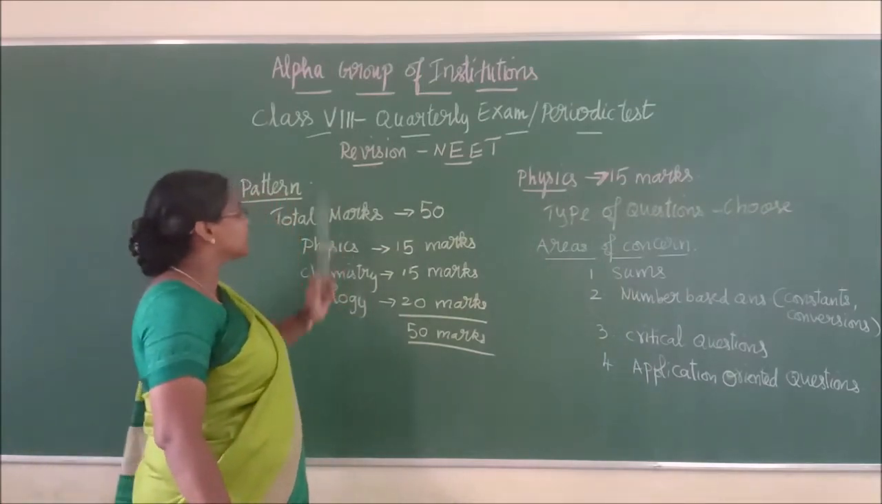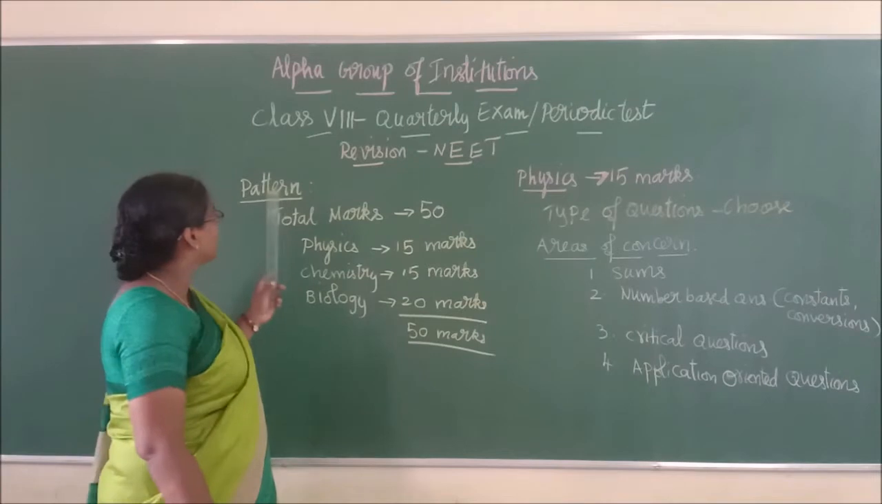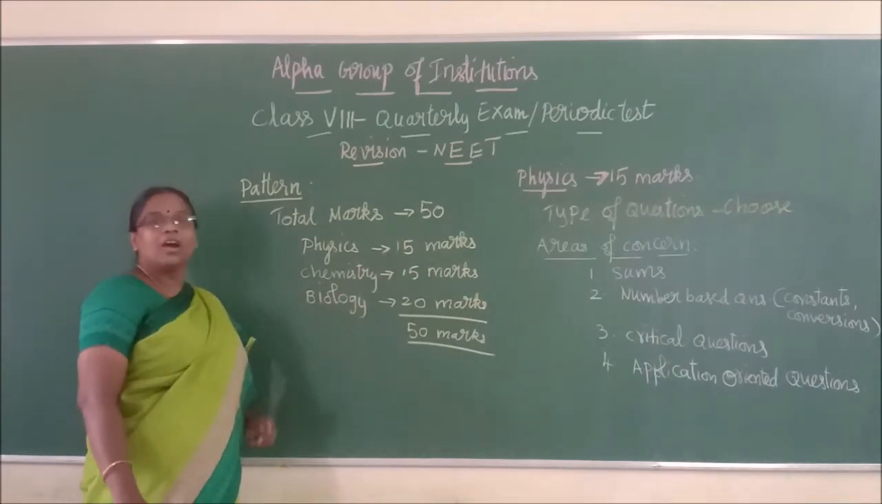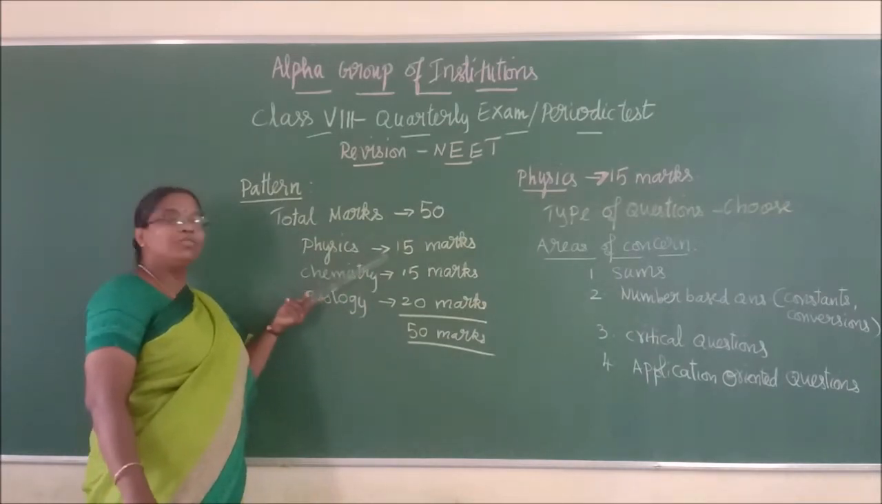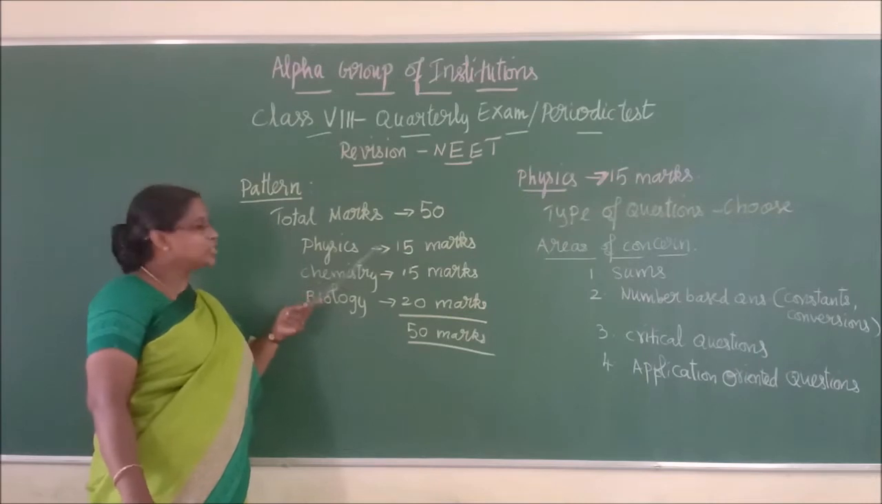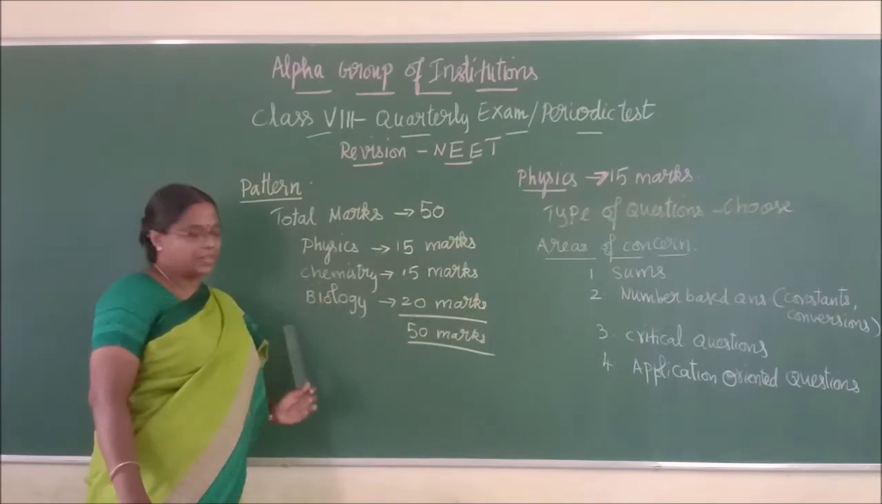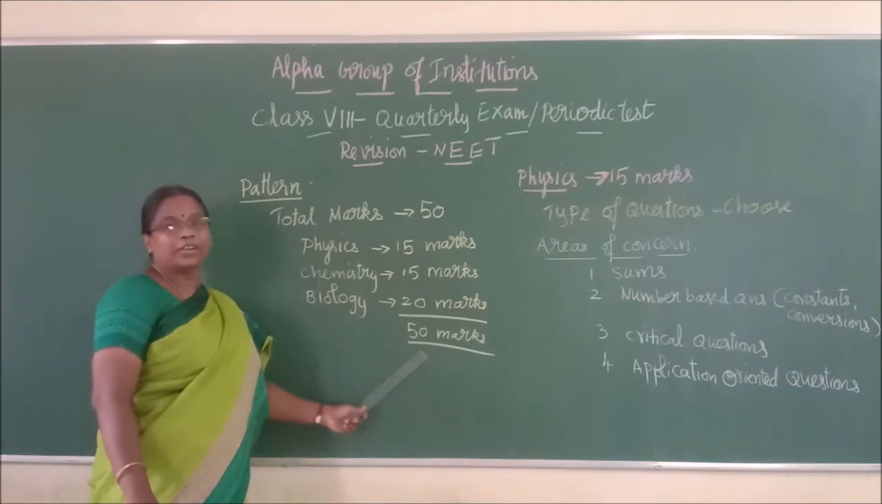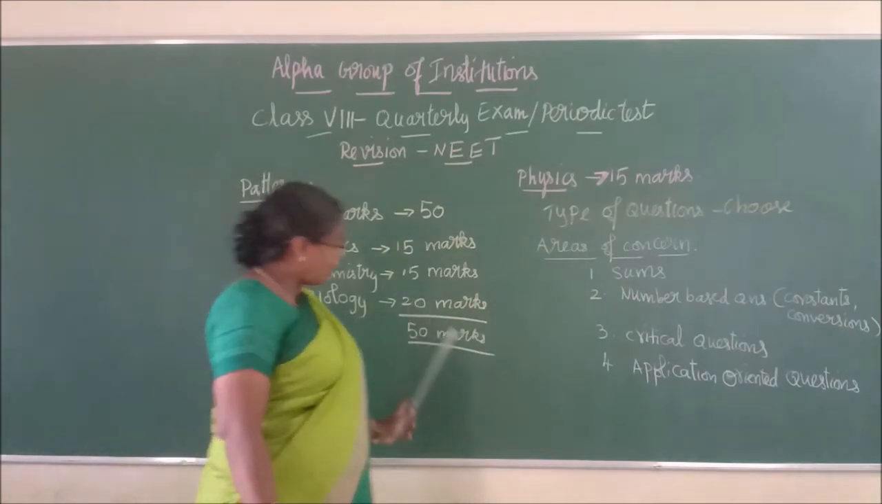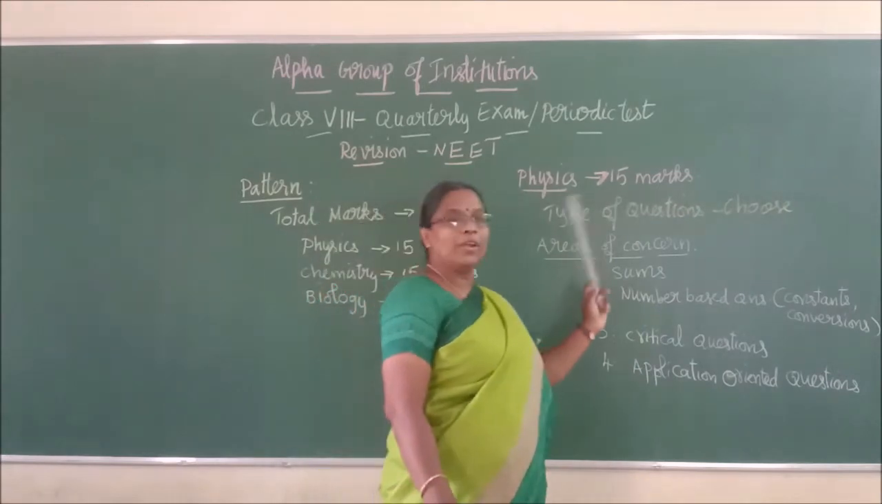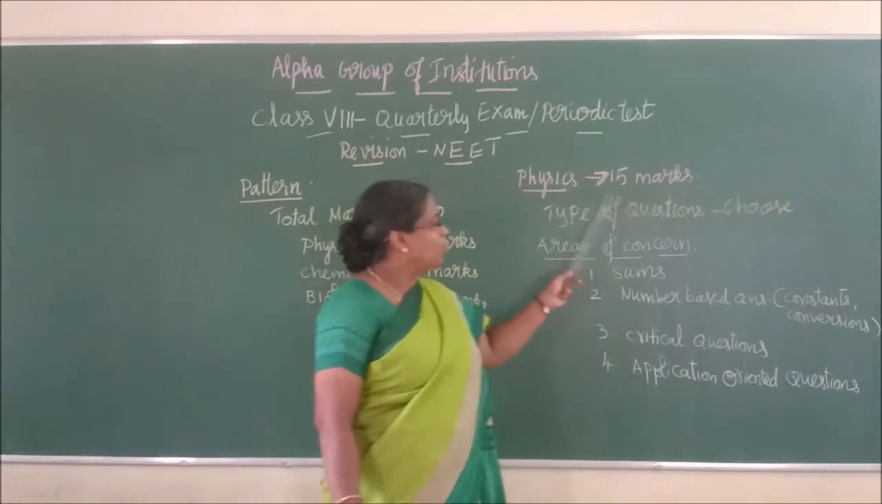As far as your NEET test is concerned, you know it very well. You are going to write it for 50 marks, out of which 15 marks are for physics, another 15 for chemistry, and 20 marks for your biology. So in total, you are going to write for 50 marks. Under this, 15 marks you are going to write for physics. That is how it is going to be